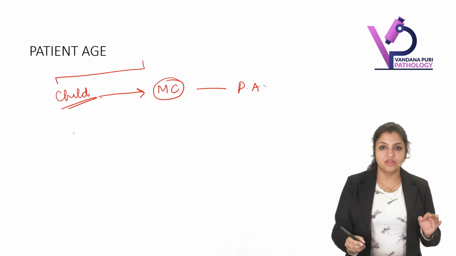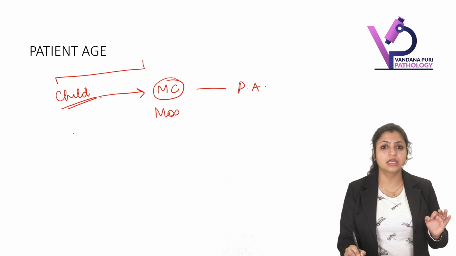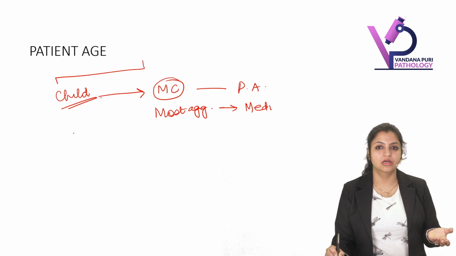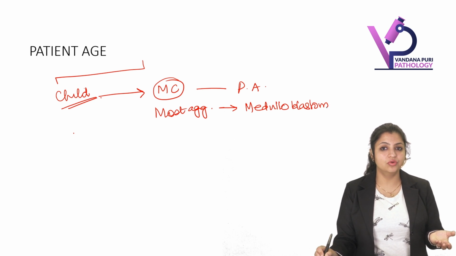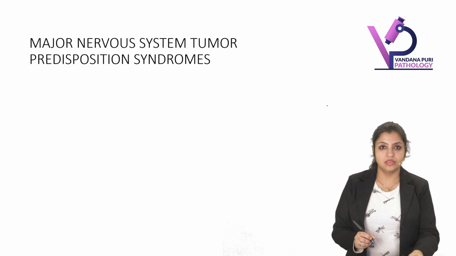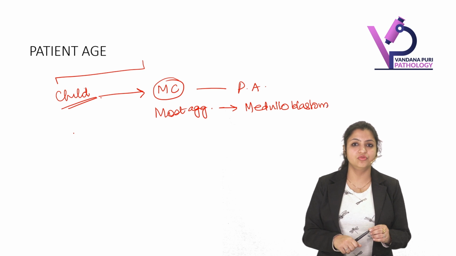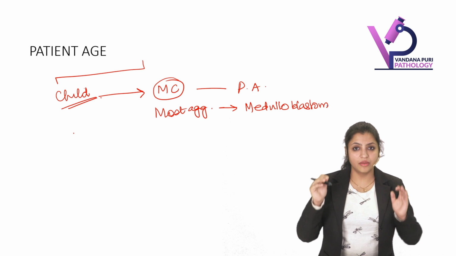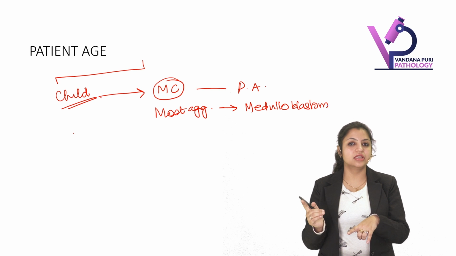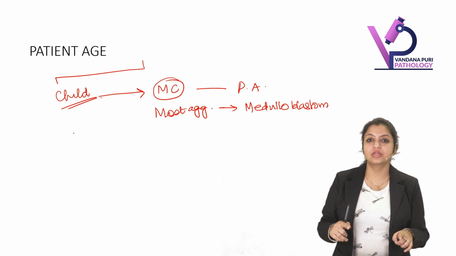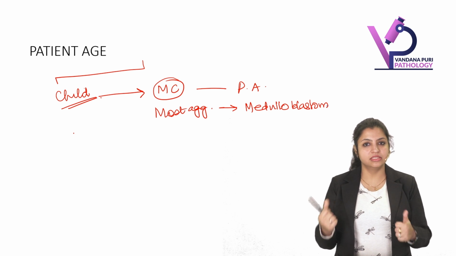But now, if I change and say the most aggressive childhood brain tumor, it is medulloblastoma. So medulloblastoma is the most aggressive brain tumor in a child. But what is the site? That is also usually in the posterior fossa, in the cerebellum. Pilocytic astrocytoma is also present in the cerebellum.